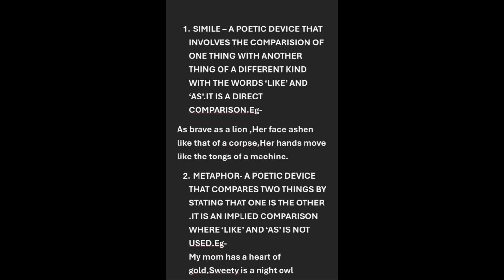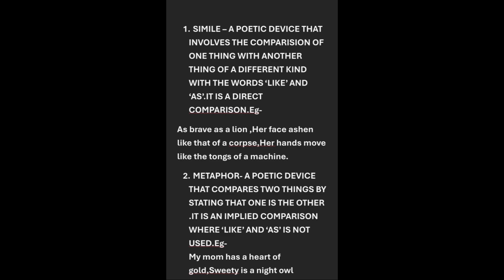In this video, I will be discussing the poetic devices. So as you can see on the screen, the first poetic device is simile, which is very common. So simile is what? It's a poetic device which compares two things with the help of two words, for example, like and as. Examples are given there. You can see, as brave as a lion, her face ashen like that of a corpse. So the face is compared to that of a corpse. That person is compared to a lion.